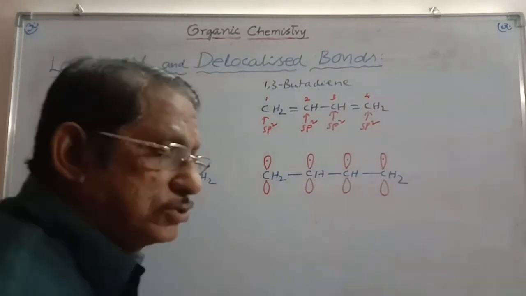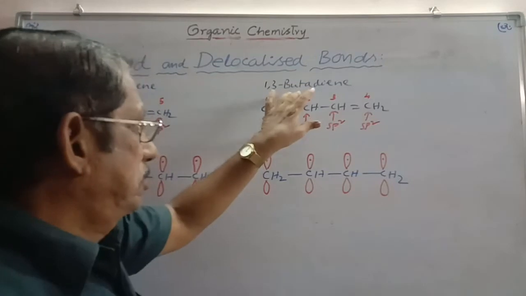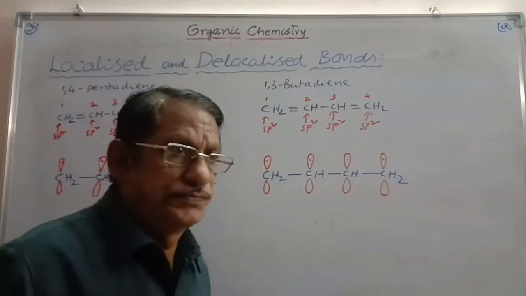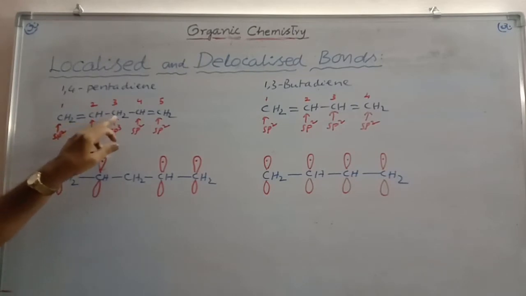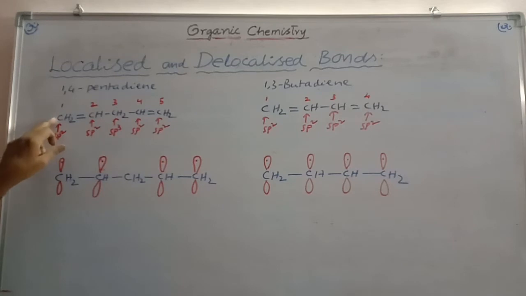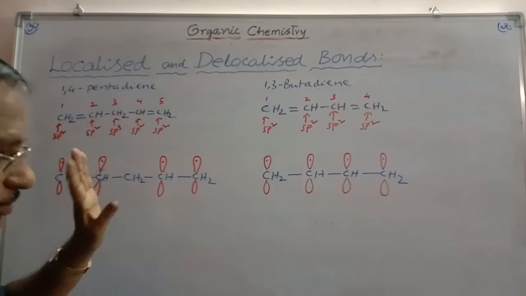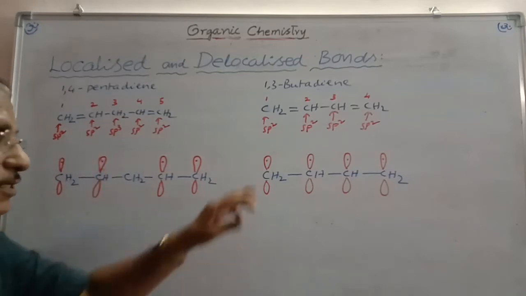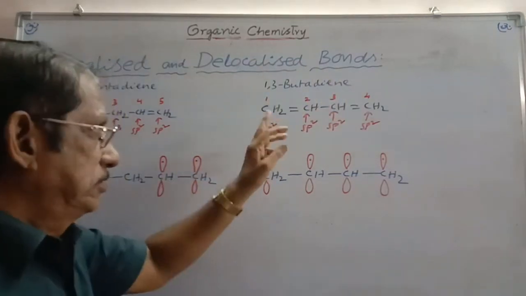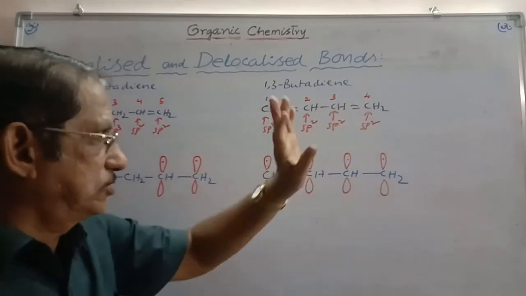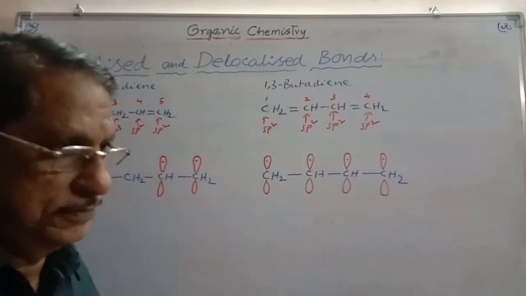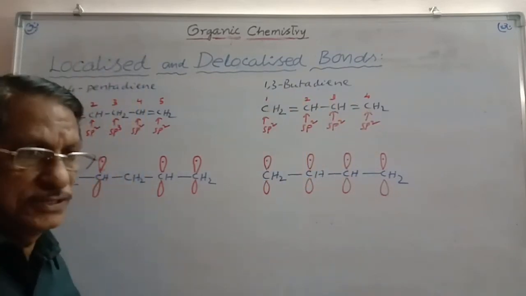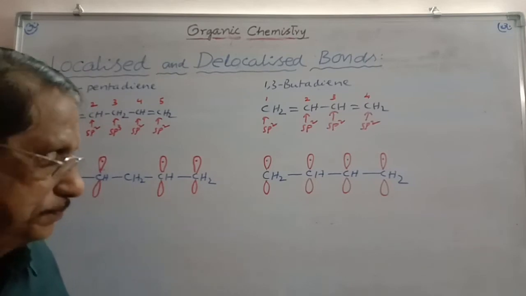Now let us consider these two examples, namely 1,3-butadiene and 1,4-pentadiene. Here CH2 double bond CH, single bond CH2, single bond CH, double bond CH2. At the first position and fourth position the pi bonds are present, and this is 1,4-pentadiene structure. Similarly, you can take 1,3-butadiene, CH2 double bond CH, single bond CH, double bond CH2. First position double bond, third position double bond. So this is 1,3-butadiene. The bonds present in the alternate positions are called conjugated bonds.